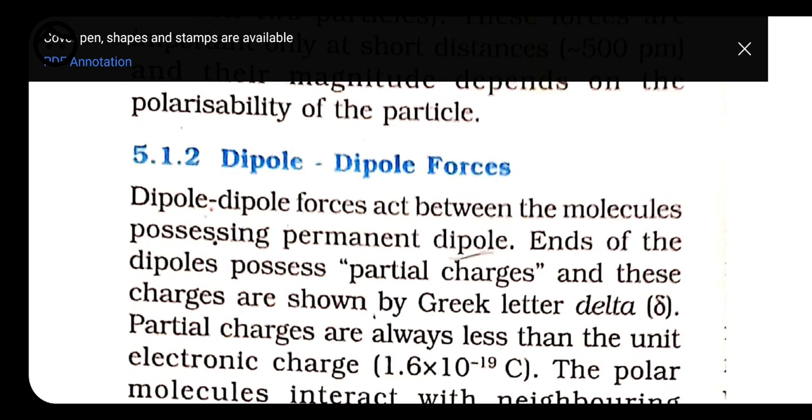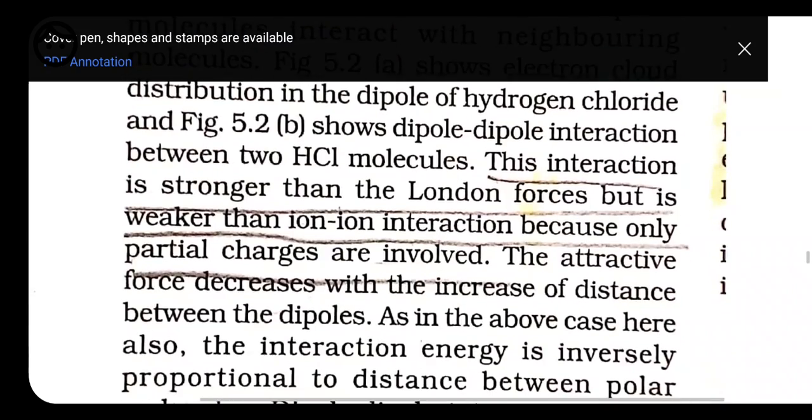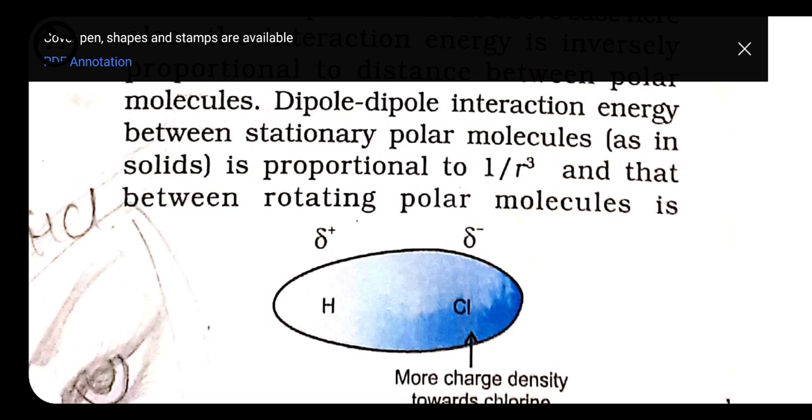Taking the example of hydrogen chloride or hydrogen bromide, we know that chlorine is more electronegative than hydrogen. So whenever they make a bond with one another, though they are non-metals, because chlorine is more electronegative than hydrogen, the electron cloud is not at the center and is not symmetrical, because the electron is attracted towards chlorine. That's why a partial negative charge develops over chlorine and a partial positive charge develops over hydrogen. These are called dipole forces when they have interaction between each other.